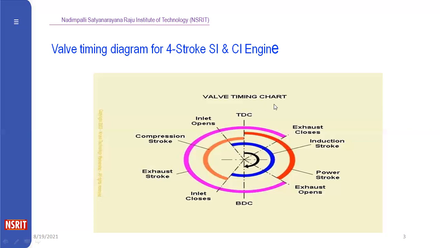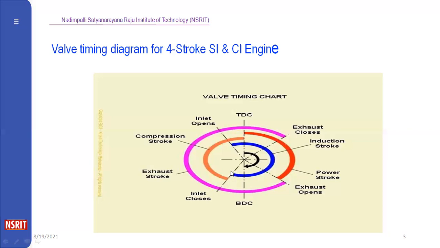In the valve timing diagram, this is the piston movement. The crank rotation is 360 degrees. The circle indicates the crank rotation. TDC means top dead center of the piston. BDC means bottom dead center of the piston. Here blue indicates where the piston starts moving from the top dead center to bottom dead center. At top dead center, the inlet valve will be opened. Through the inlet valve, the fuel and air mixture enters into the cylinder. So blue indicates the piston is moving from the top to bottom dead center.